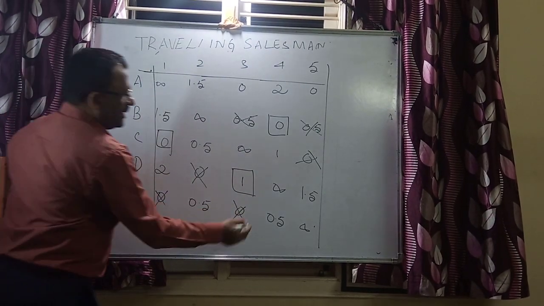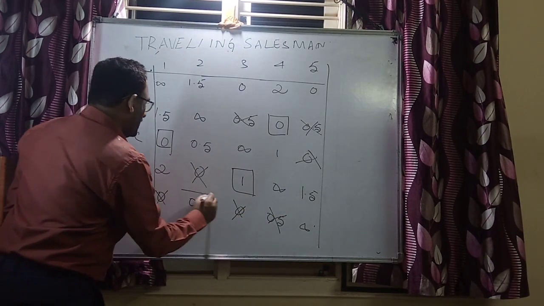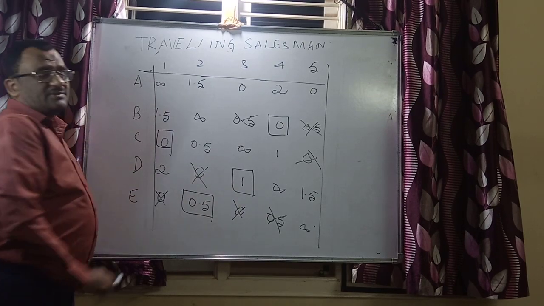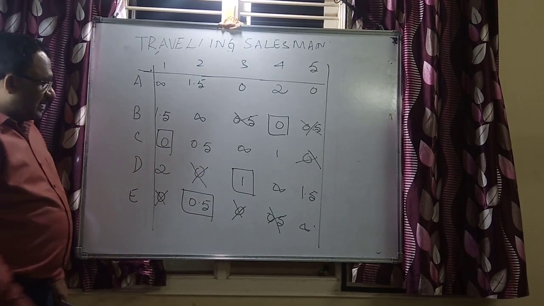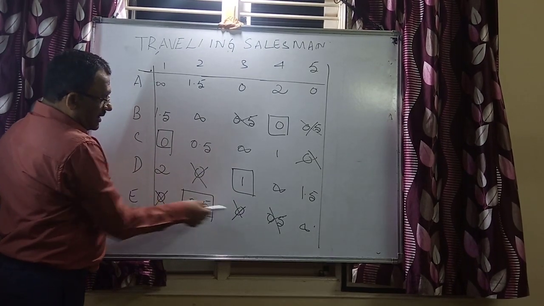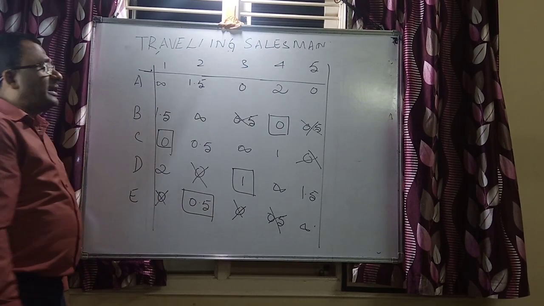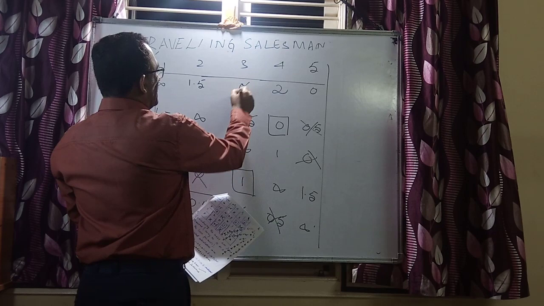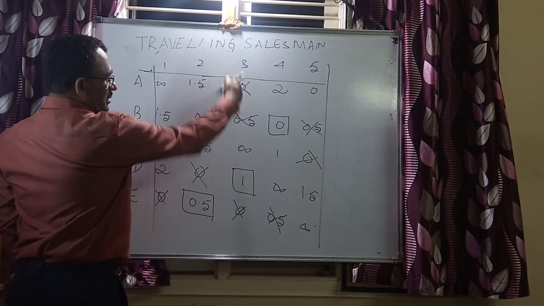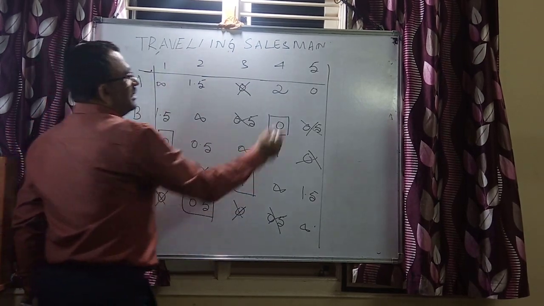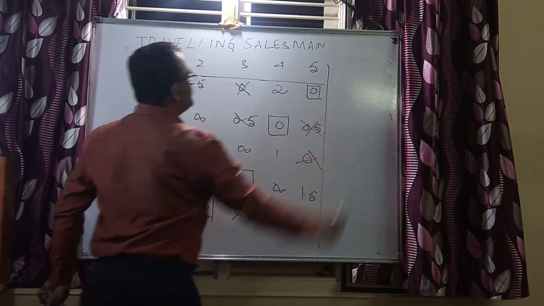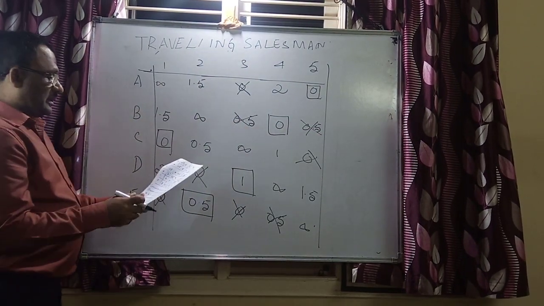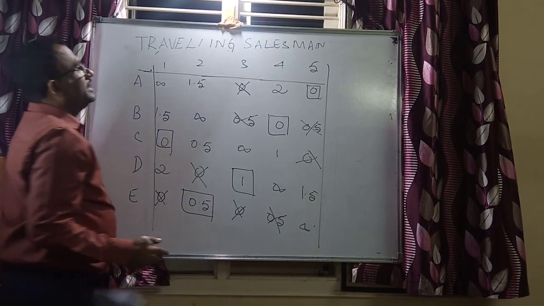I can allocate this 0.5. See? Here I have taken 1 as very much close to 0, allocation is there, and here this 0 is cancelled, and even I take this 0.5 as my nearest value. Now here this is cancelled, here this is 0. Next you see, I am taking this 1 as 0, now remaining is this. I said A to 5, now this is A to 5.